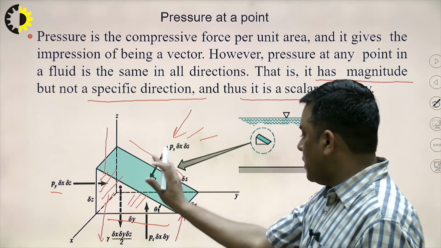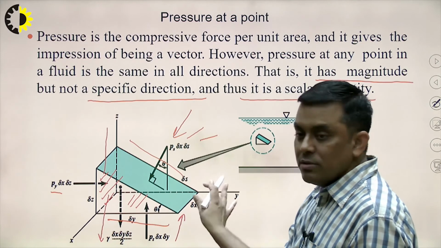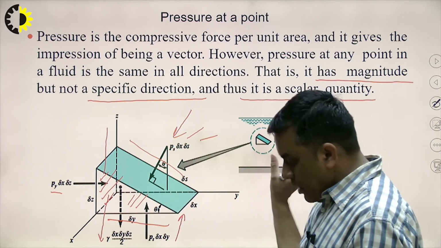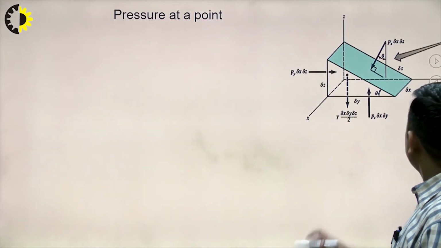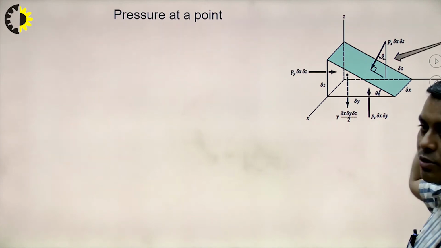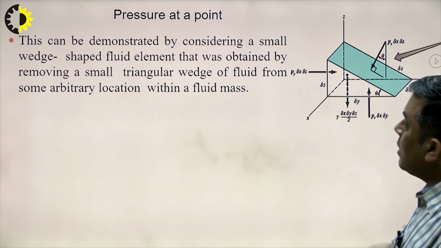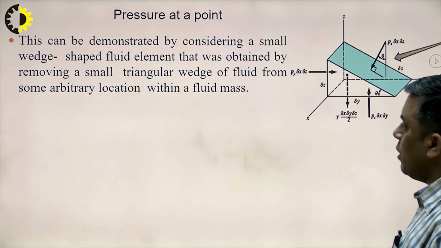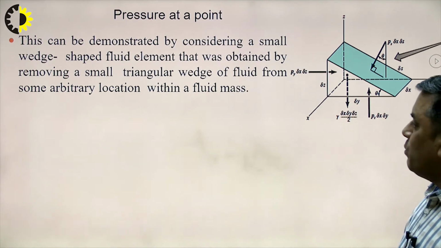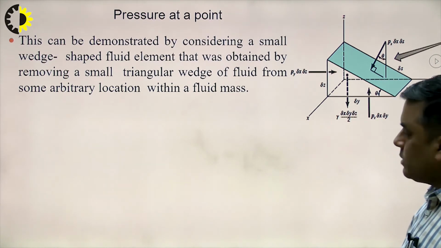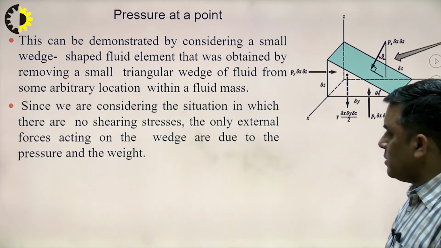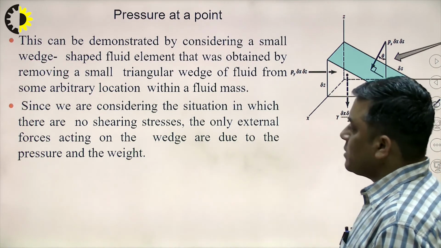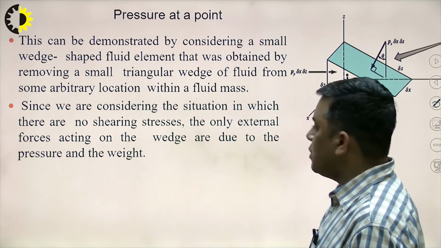So this is the free body diagram for a triangular wedge shaped fluid element, and all the forces are shown. Here you can again see that particular diagram, the same diagram I discussed there. This can be demonstrated by considering a small wedge shaped fluid element that was obtained by removing a small triangular wedge of fluid from some arbitrary location within a fluid mass. Since we are considering the situation in which there are no shearing stresses, it means the fluid is not flowing. The only external forces acting on the wedge are due to the pressure and weight.